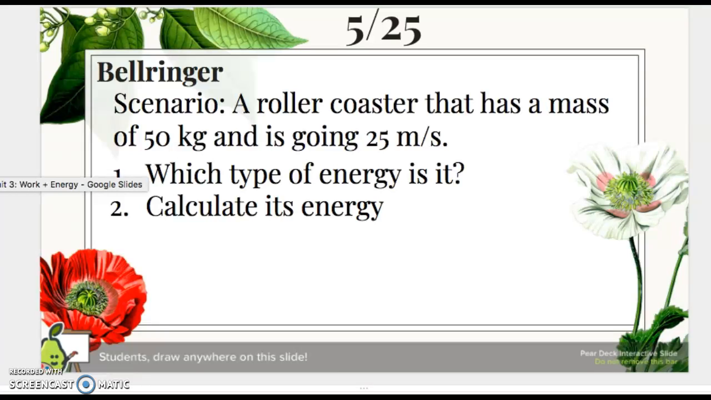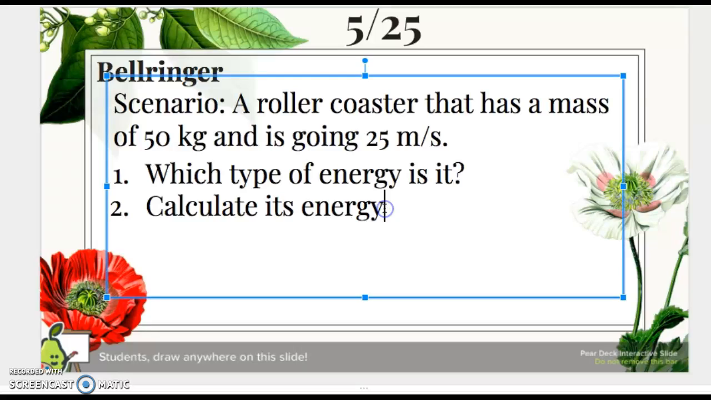So just quickly about the bell ringer. We have this scenario. A roller coaster has a mass of 50 kilograms and is going 25 meters per second. It says, which type of energy is it, and calculate its energy. So for the type of energy, we wanted to know kinetic or potential. If it's going 25 meters per second, then obviously it has kinetic energy, right?